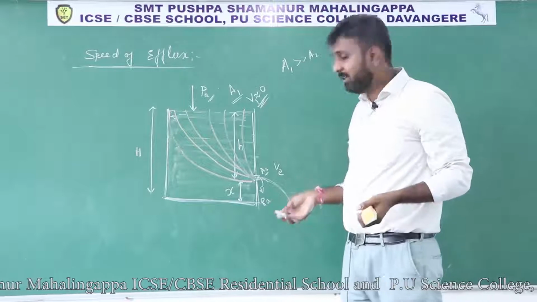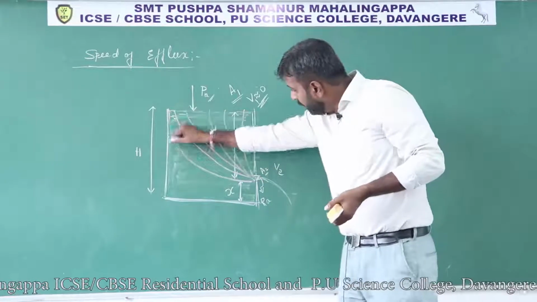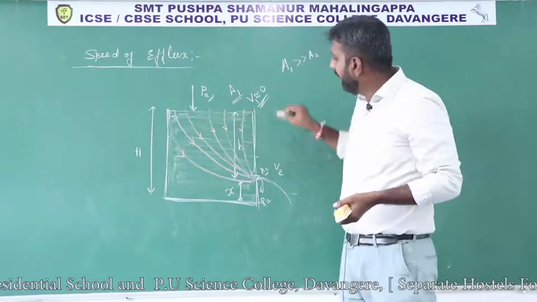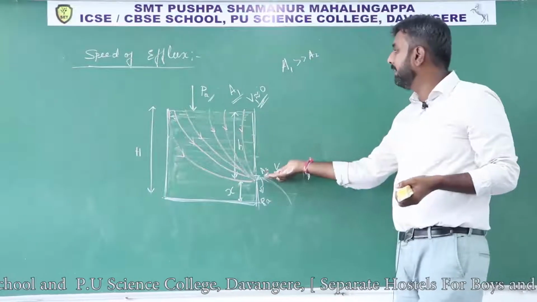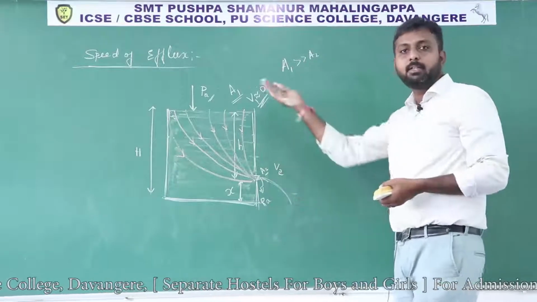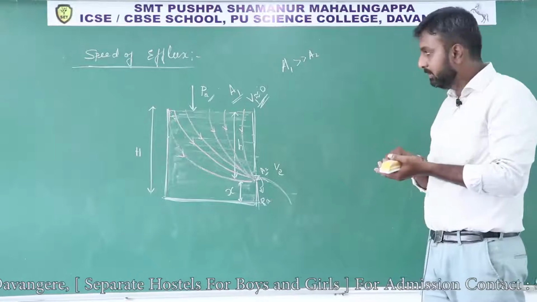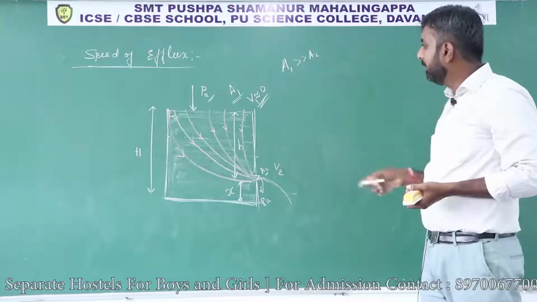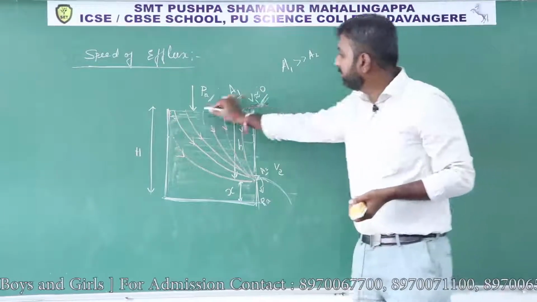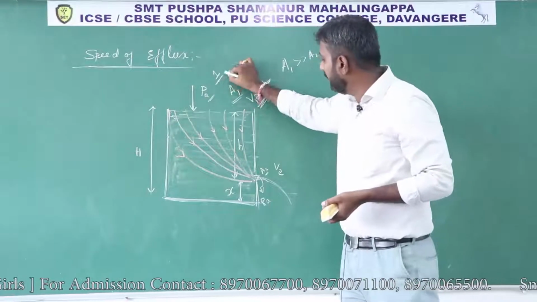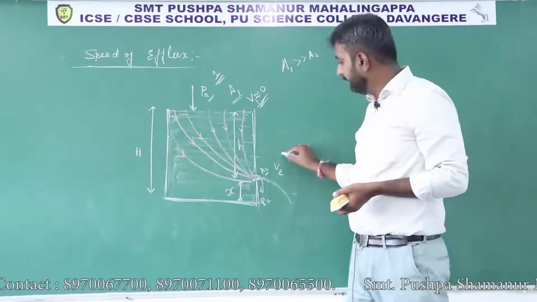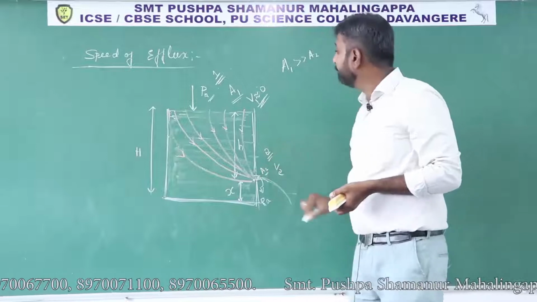At some final velocity, this liquid will come out from this hole or small opening, and we have to find that speed of liquid coming out from this opening, that is nothing but speed of efflux. So here I will apply Bernoulli's equation at 2 points. The top surface I will consider as 1, and the liquid coming out from the small hole, that I will consider as 2.